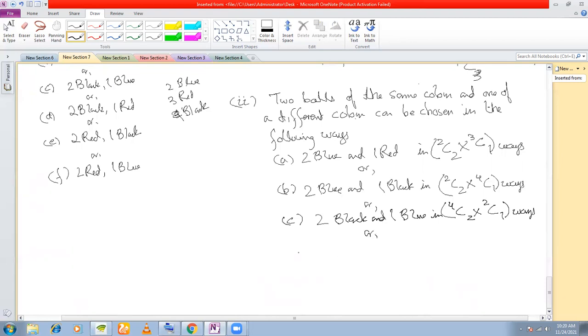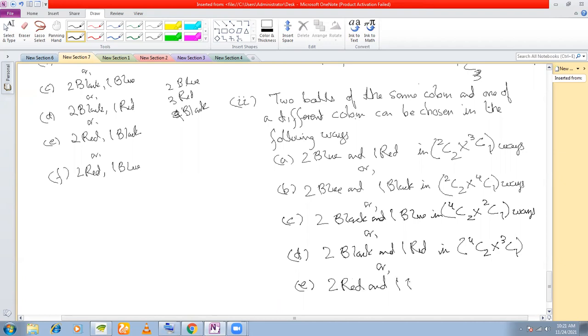Or 2C2 into 3C1, 2 black and 1 red. Okay? 2 black and 1 red in 4C2 into 3C1, right? There are 4 black balls in total. That's why 4C2.